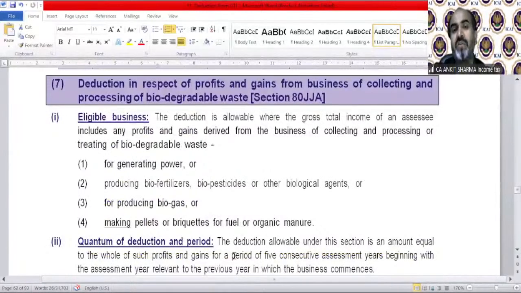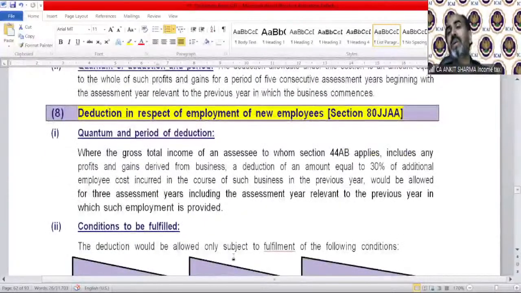Section 80JJ was for businesses processing biodegradable waste, and your profit for 5 years will be allowed as deduction if you are involved in this business. JJAA was for new employees, of course. So if you are in a business and you are appointing new employees, those having salary less than 25,000, who are not government employees, not casual workmen, and are employed for 240 days or 150 days respectively in a year. And if they are appointed for less than that in the year, then the deduction can be claimed in the next year if they have been appointed in the next succeeding year for the 240 or 150 days requirement.